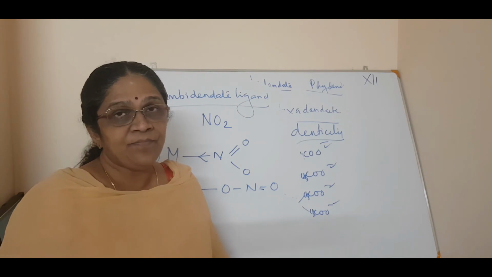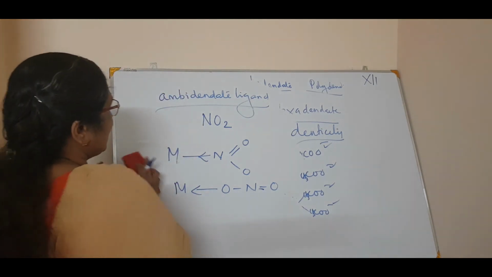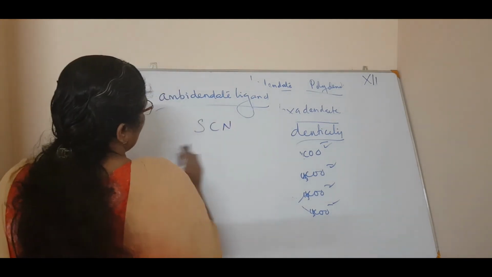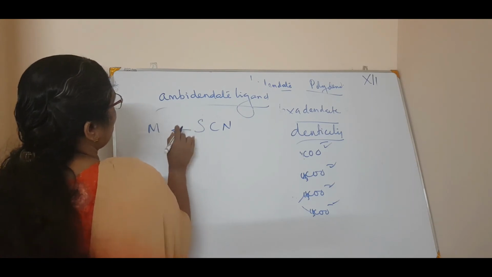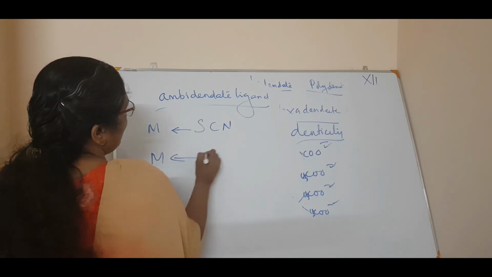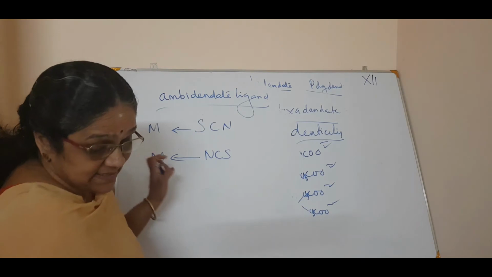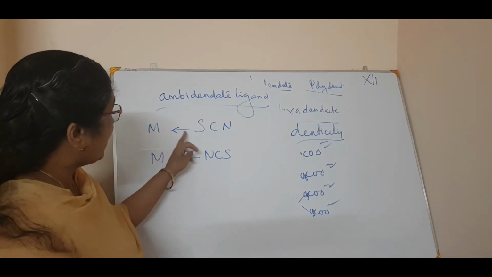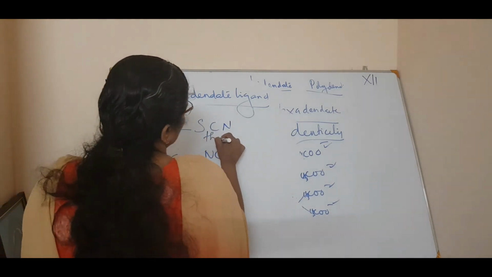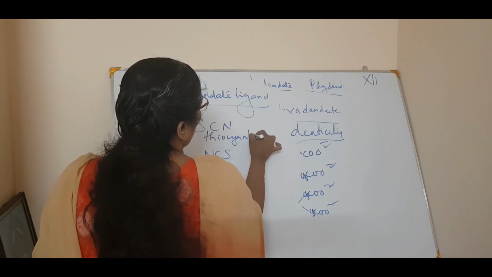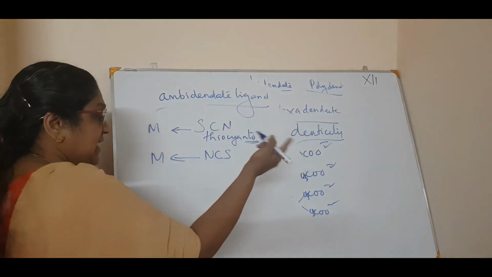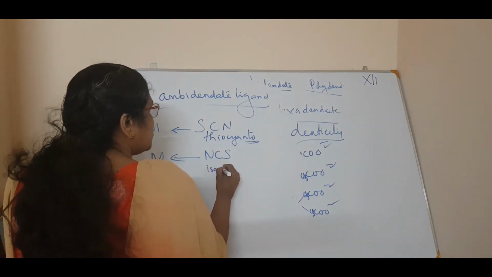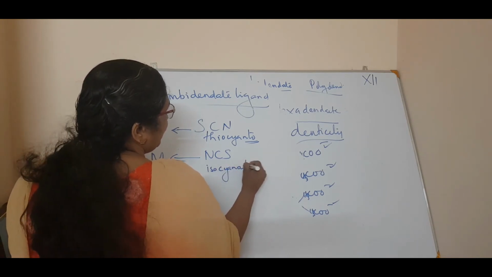Is it clear? Okay. Now one more example I can say is SCN. M is ligating through SCN. In the same way, it can also be NCS. So this is thiocyanato. And this is isocyanato.